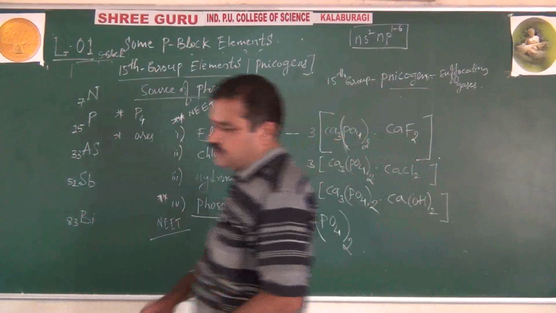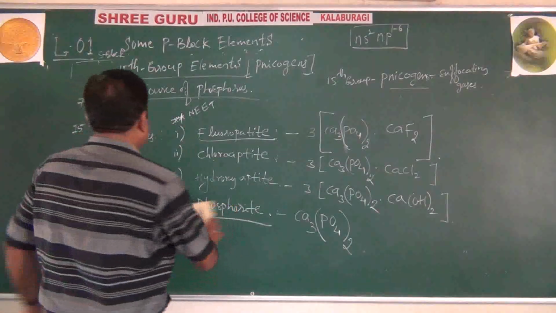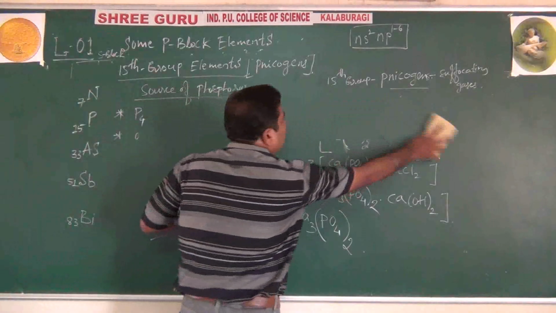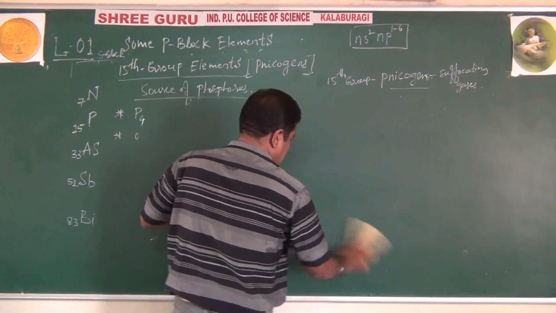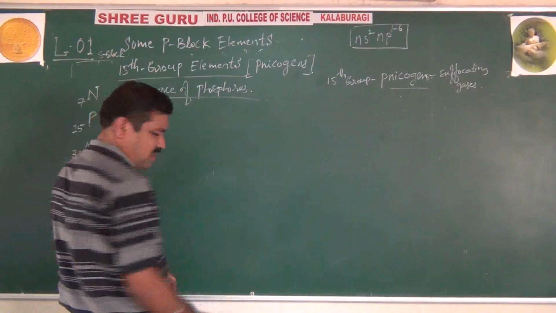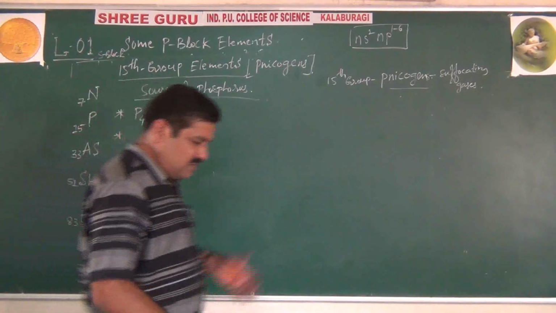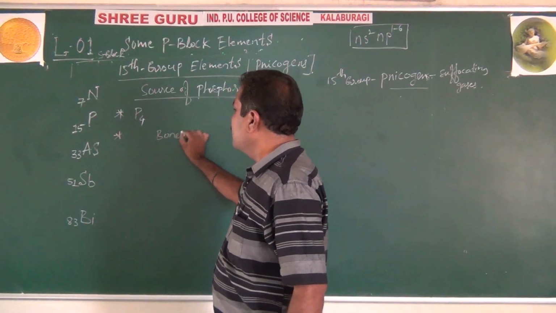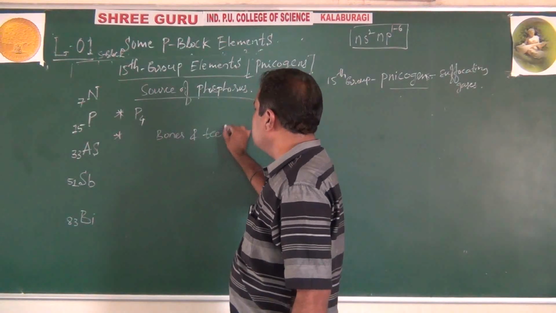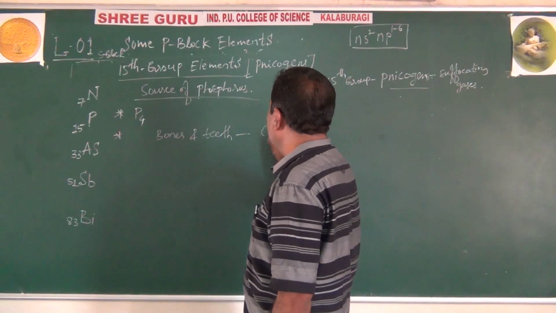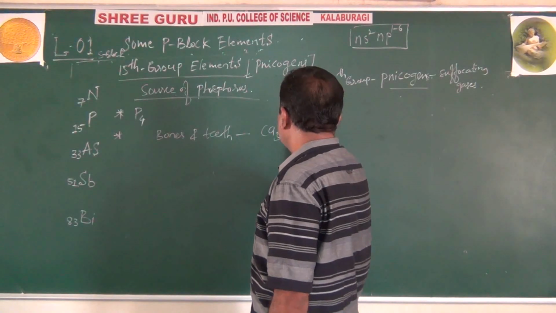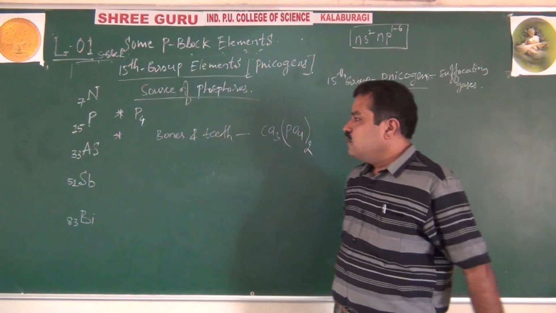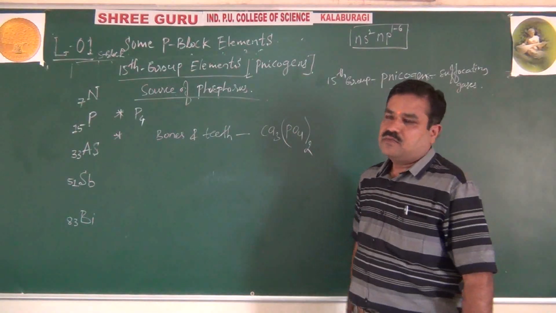Okay. Then lastly, apart from existing as tetraatomic and in ores, phosphorus in nature also exists in the bones and teeth of animals, as Ca3(PO4)2, calcium phosphate. Even in plants it is important.